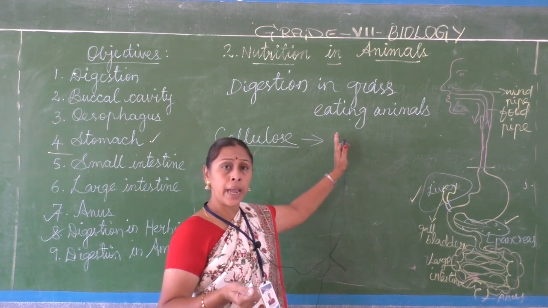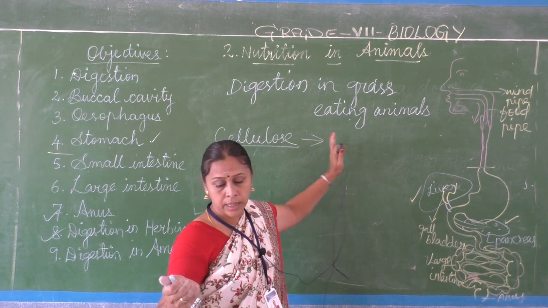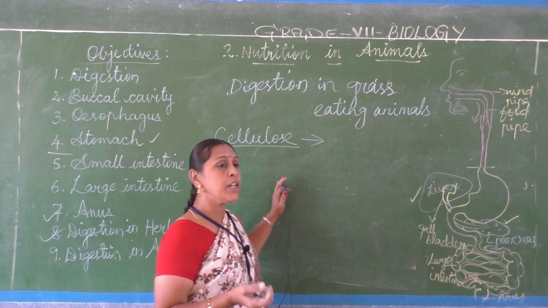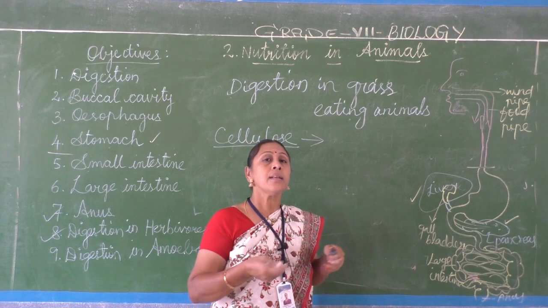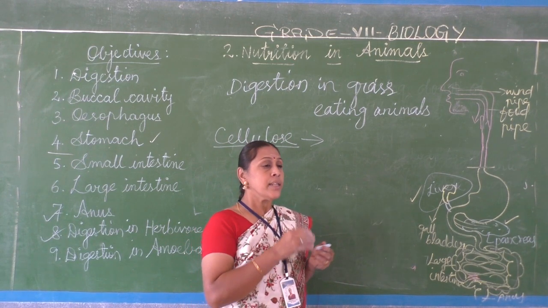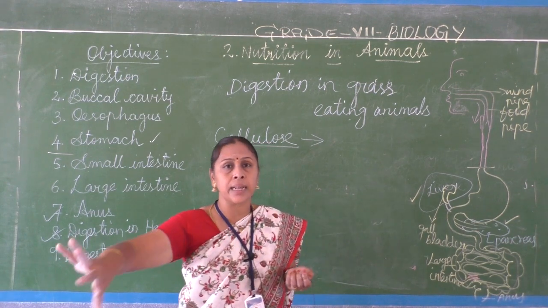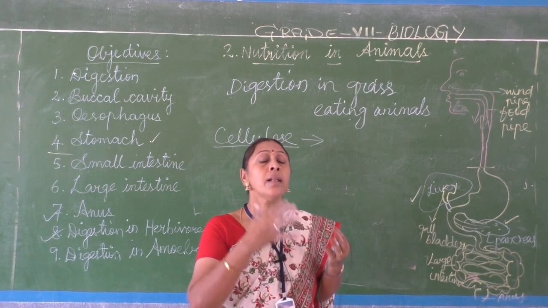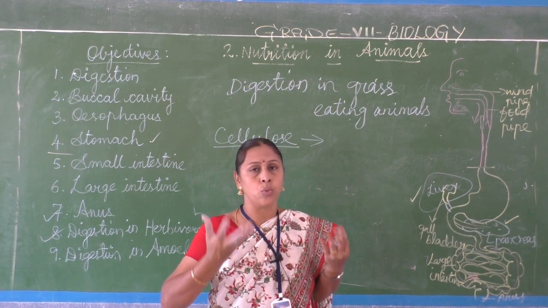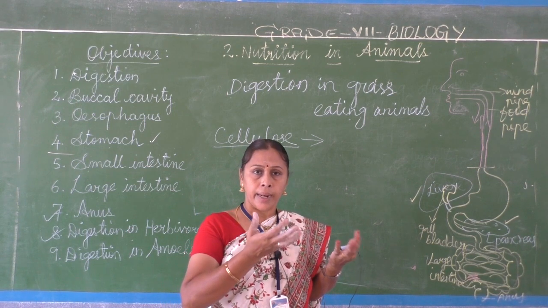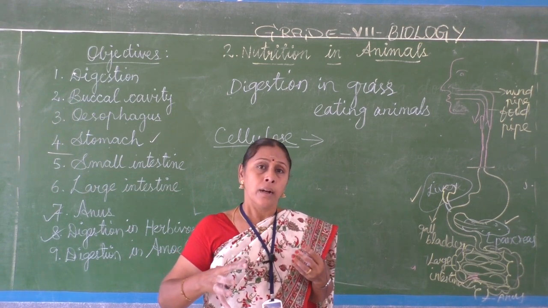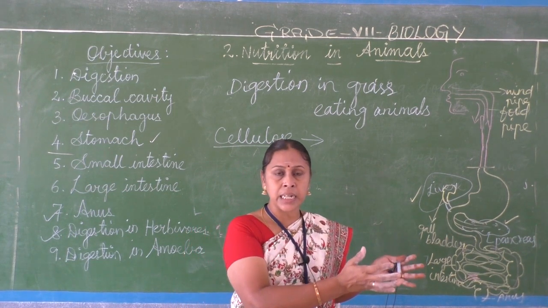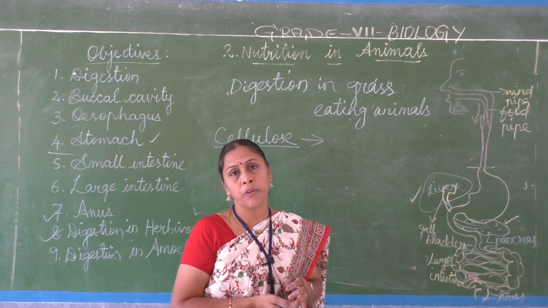Then how are they able to digest this grass? These herbivores chew and swallow rapidly. You could see the cow rapidly graze the grass, and then go and rest in a place, and what will they do again? They will chew. In the beginning it grazes the grass with great speed, then it sits and rests in a place and continues to chew the food.